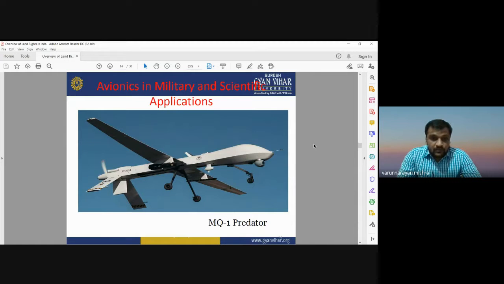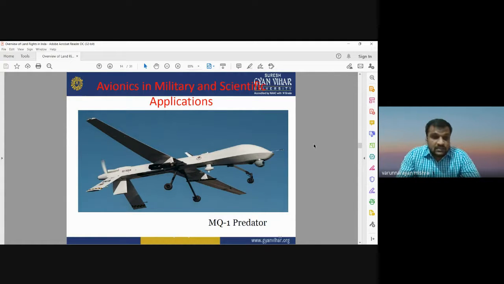Okay. So now, recently around the world, different types of drones, different types of UAVs are used for different applications. Today we will see how different types of UAVs can be used for different applications. First, avionics in military and scientific applications. This is a UAV known as the MQ-1 Predator. This is one of the most useful UAVs present in the market, and it can be used by different countries for military and scientific applications.